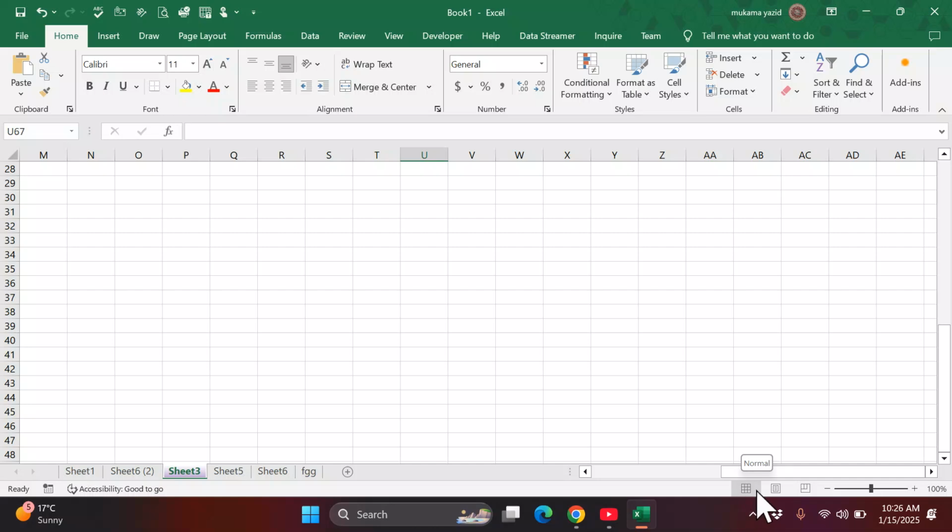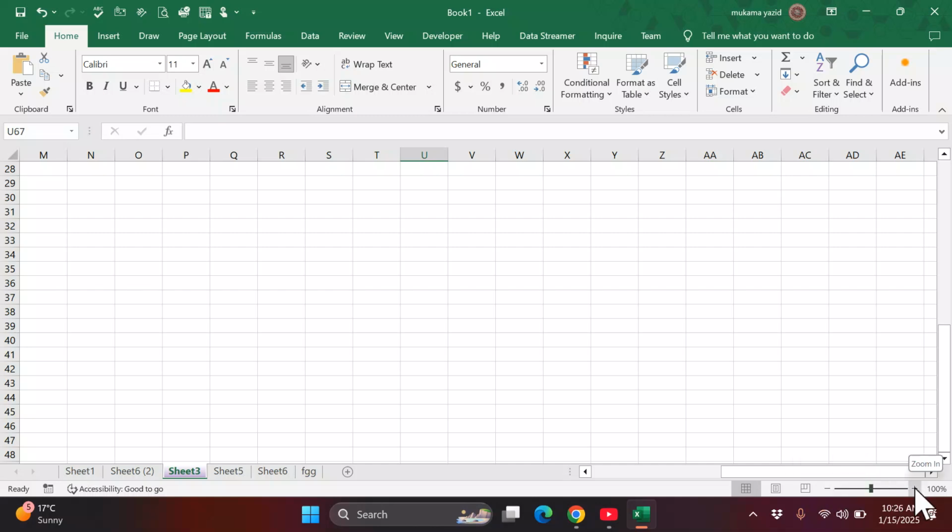Here it is called the layout. For the layout, we have what you call page layout and normal. We normally use normal in most cases to do our work in Excel. Page layout and page break preview we shall see later. Another thing is zoom.